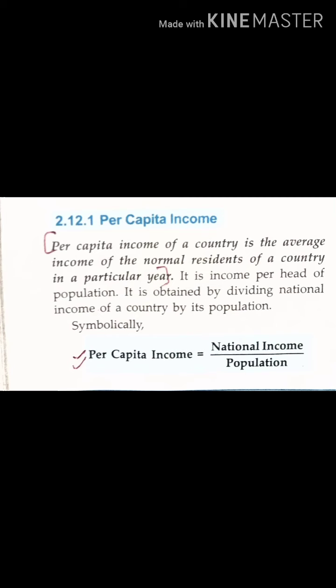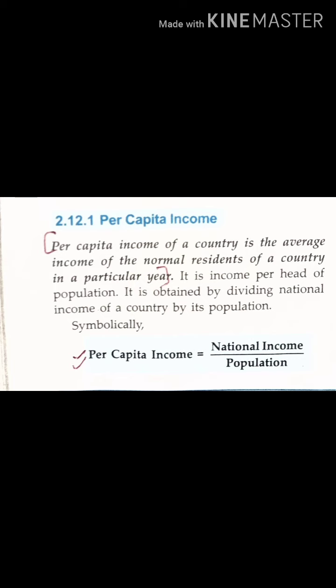Okay. Now, what is per capita income? Per capita income of a country is the average income of the normal residents of a country in a particular year. Normal residents means the one who have the residence, that is the citizenship of the country. Okay, so per capita, that means average income per person. Do remember. Okay, now per capita income, how we will calculate in symbolic form, that is formula.